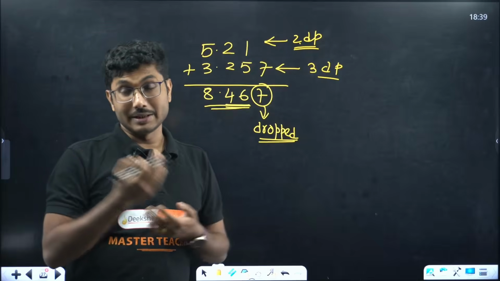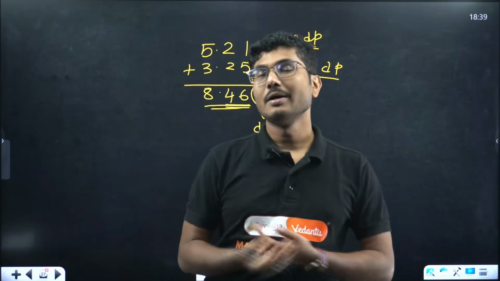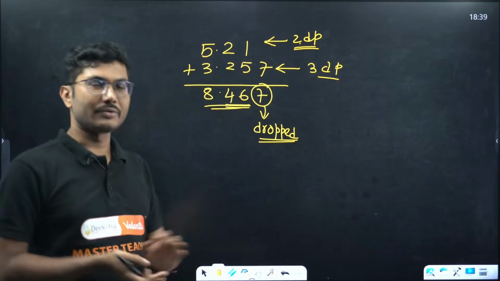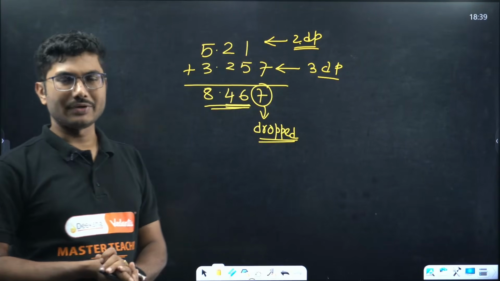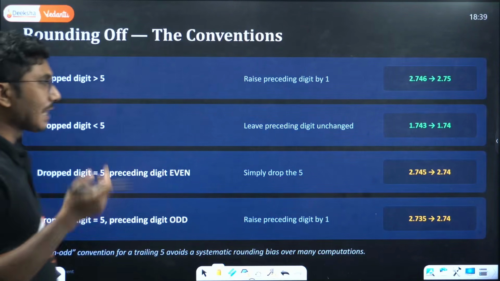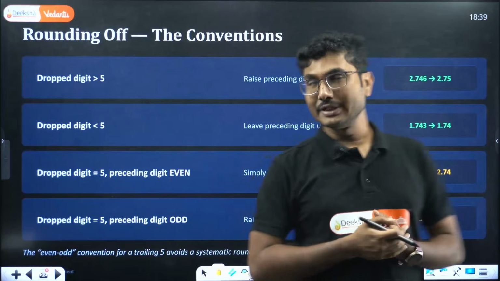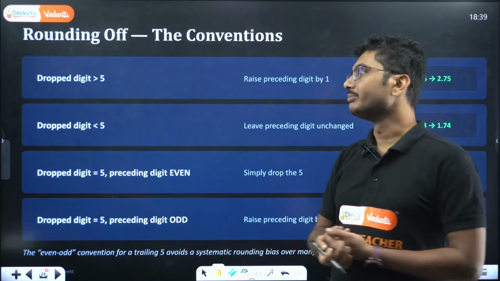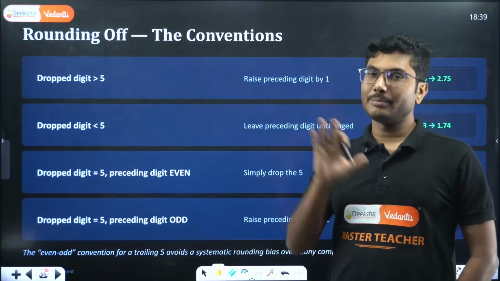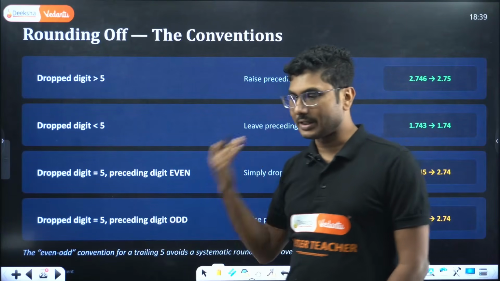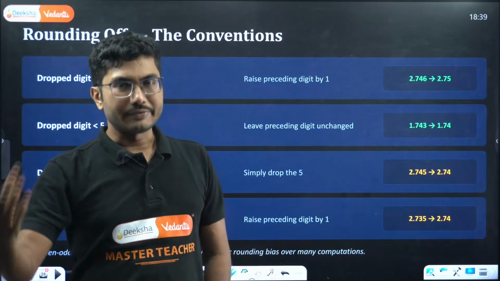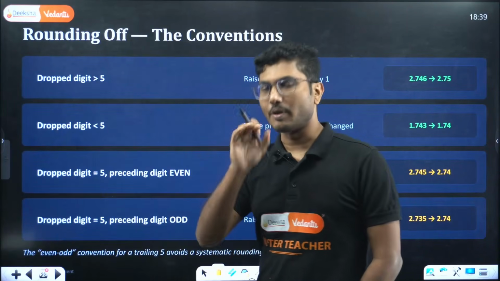If you are using a scientific calculator, which is banned by the way, you can get the answer based on your significant figure. You do not need to do anything. The calculator will calculate and give you the correct significant figure. But here, obviously, normal calculators do not have that function. They just do the exact calculation. Now, the number that you are dropping, why are you dropping it? Because after calculating you realize you have extra digits, maybe for decimal places, maybe because of the significant figures, whatever may be the reason, you are dropping the number.